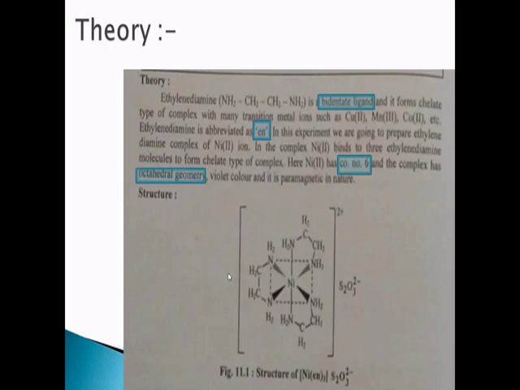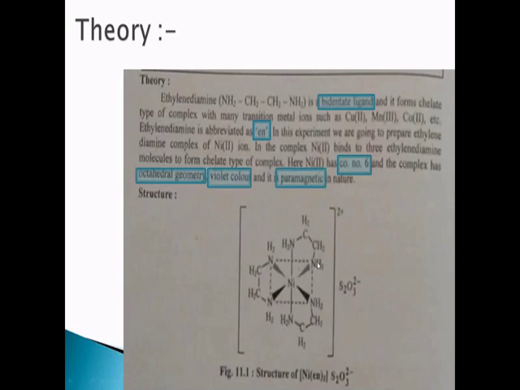Now, at the end, you will get the answer. You will find that the color of this compound is violet and it is paramagnetic in nature. It is paramagnetic in nature. So why is it paramagnetic? Because it contains two unpaired electrons.